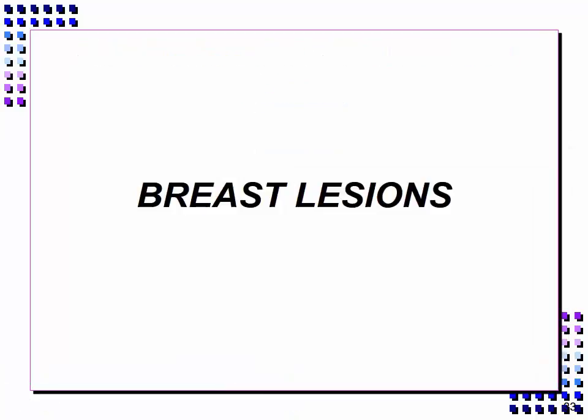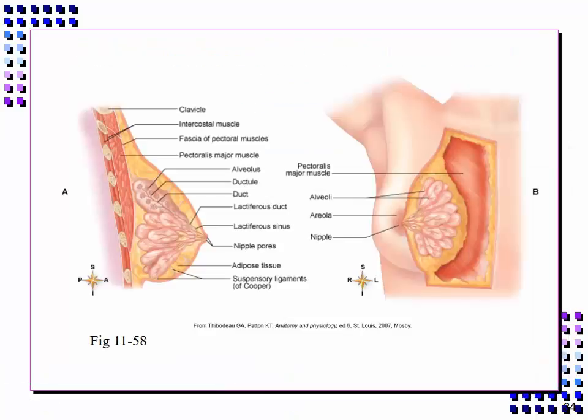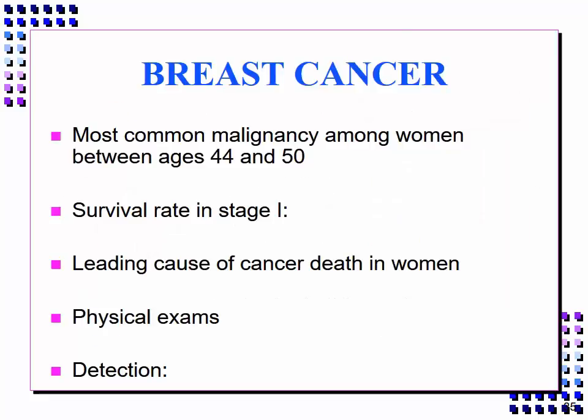Breast lesions. Most breast tumors are classified as infiltrating duct carcinomas, which occur most frequently in the upper lateral quadrant. Breast cancer is the most common malignancy among women between 44 and 50 years of age. Breast cancers diagnosed in stage 1 have a patient survival rate of approximately 98%.